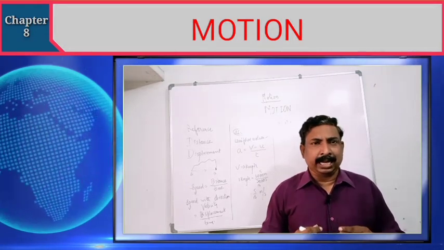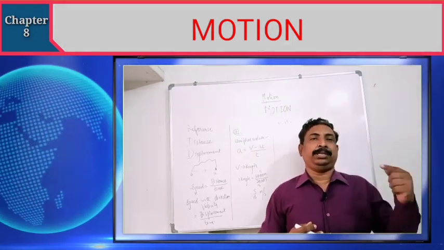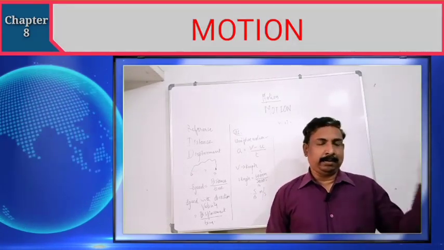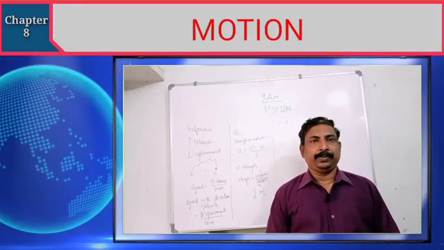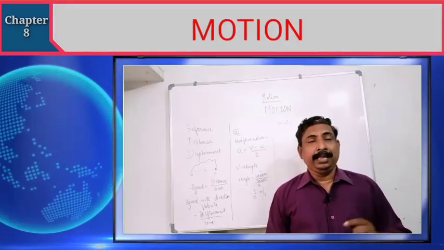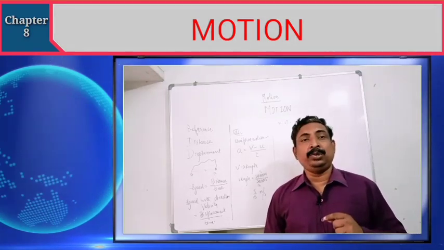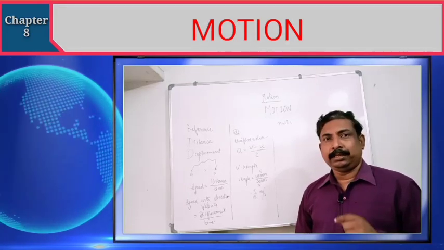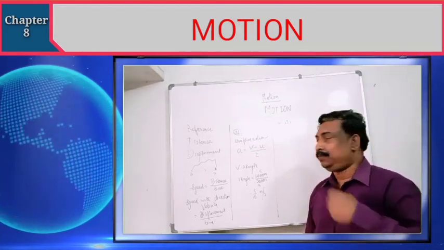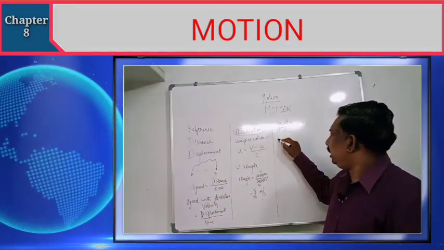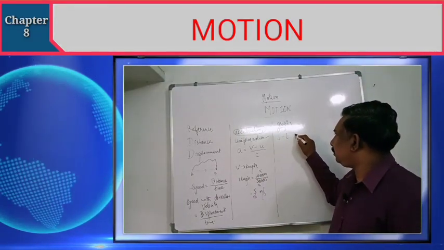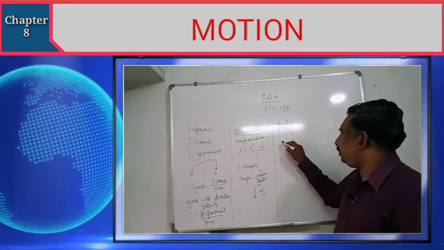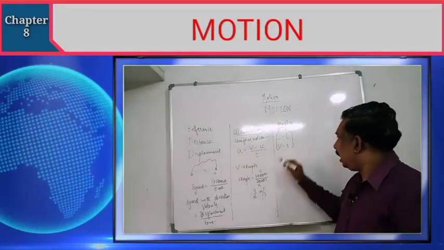There we saw many graphs to explain the situation. By looking at the graphs we can understand the current situation, what is happening, and easily imagine those particular situations. Even in this chapter, we are using graphs. Now, today's topic is that we should draw the graphs: distance or displacement time graphs, and velocity and time graphs. These two different types of graphs we are going to see.